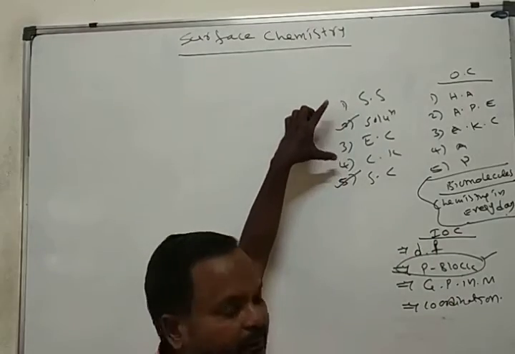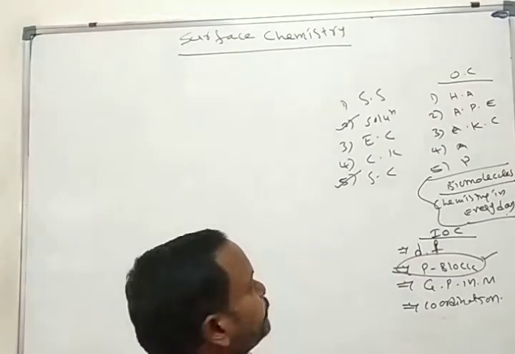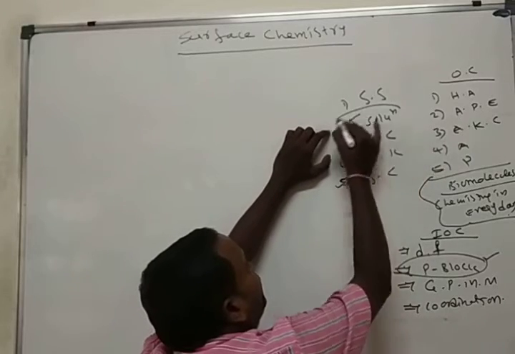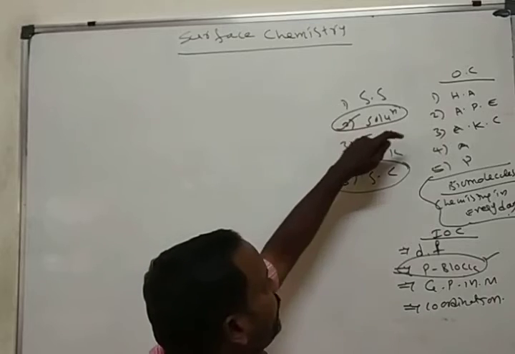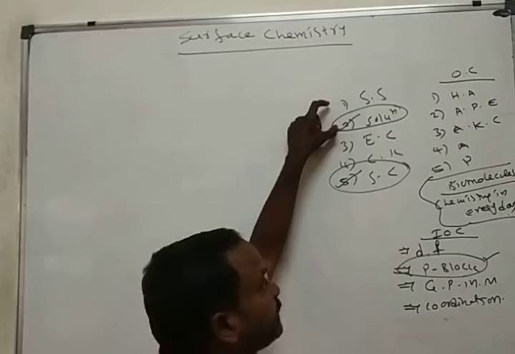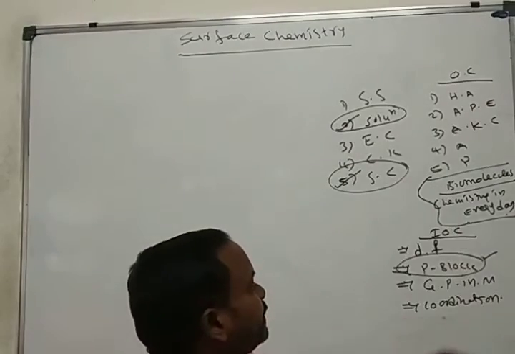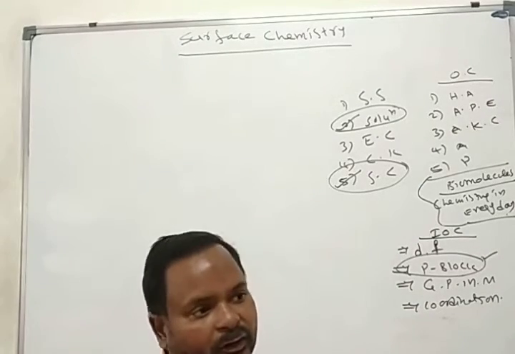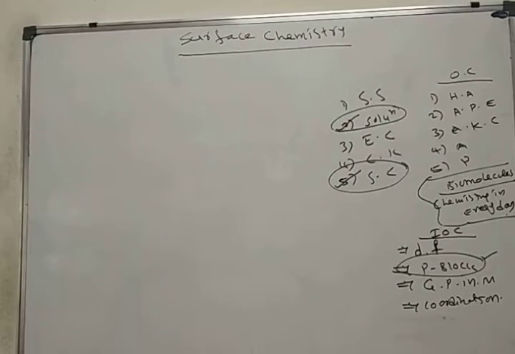This is very important. So 3 from here, 3 from here, 4 from here. So concentrate on these topics. Already solutions finished. Then we will start surface chemistry. How many finished? 5 plus 1, 6 and 7. 7 finished out of 16. 9 chapters are there. These 2 are small topics. D block and F block are also simple and small topics. We'll discuss all those topics in continuation.